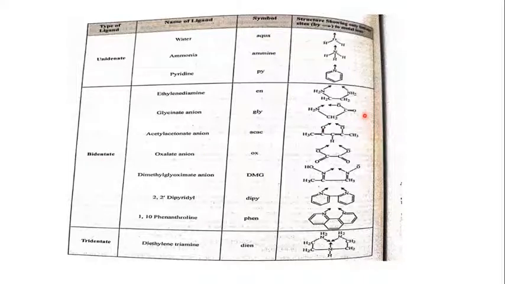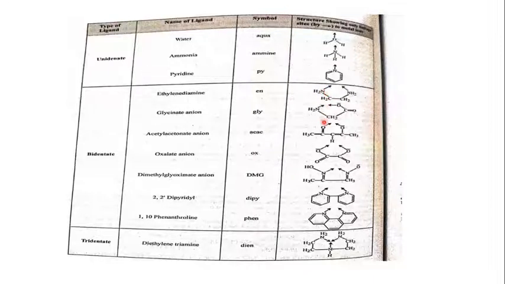I am showing you several structures, starting with ethylene diamine. Next, glycinate. You have acetyl acetonate anion, oxalate anion, then dimethyl glyoxime anion, then the 2,2 prime dipyridyl ligand, then 1,10 phenanthroline. In the first one, ethylene diamine, you have two nitrogens. So these two nitrogens are the atoms which are going to donate their electrons.